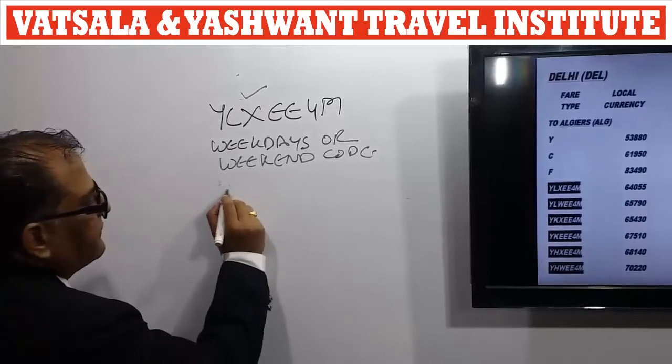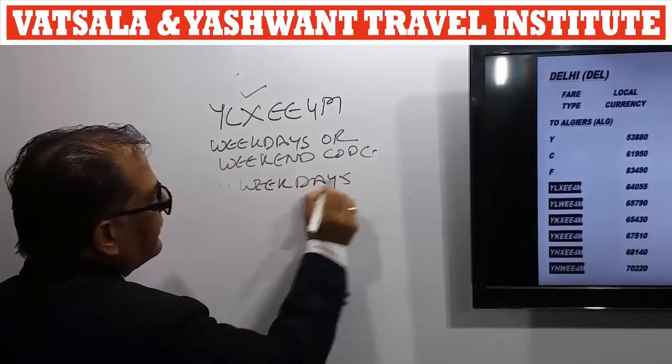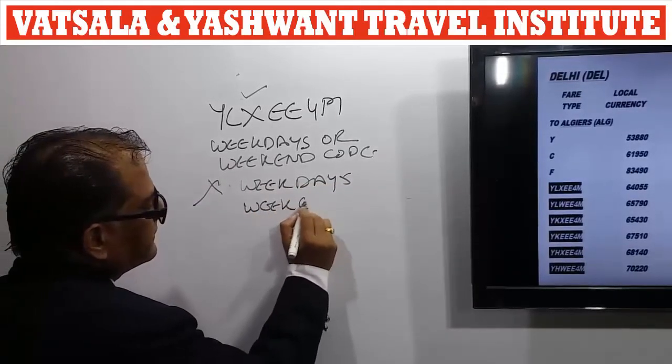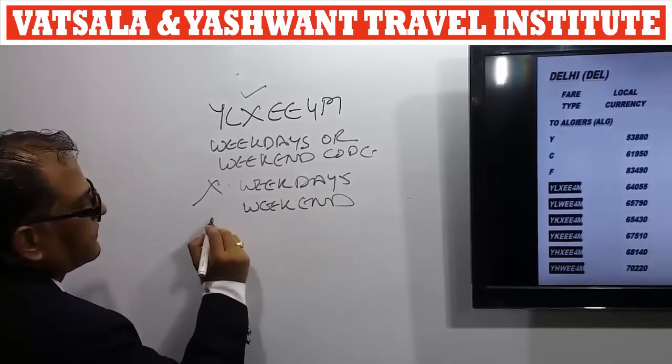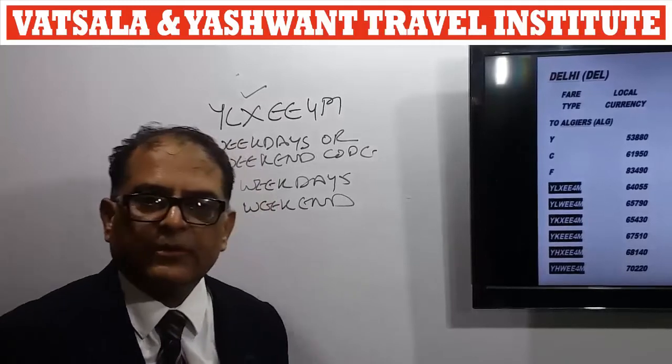For the weekdays we use the code X, and for weekend we use the code W.